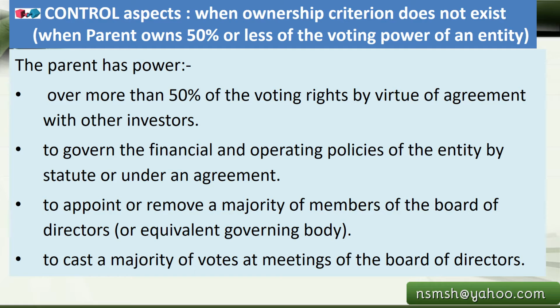So, some more control aspects. When the ownership criterion does not exist, when the parent owns 50% or less of the voting power of an entity, the parent may still have power over more than 50% of the voting rights by virtue of an agreement with other investors. So there can be an agreement so that they have the voting rights and control over the subsidiaries. And the parent company has the power to govern the financial and operating policies of the entity by statute or under an agreement.